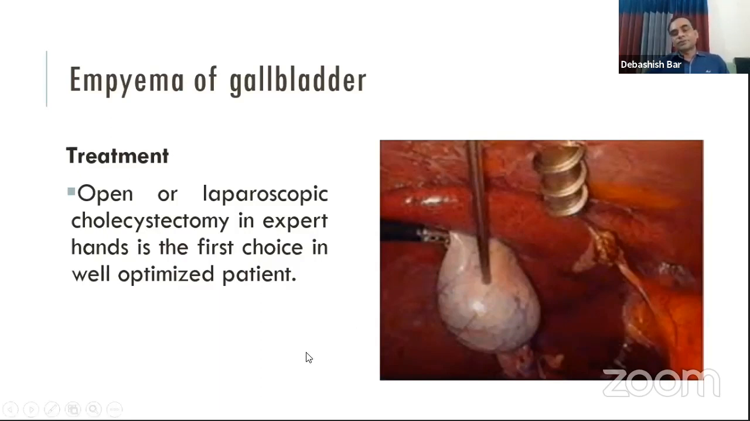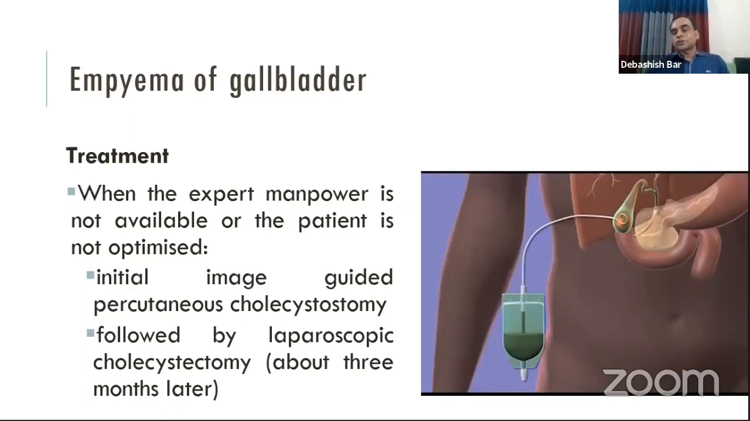The treatment is cholecystectomy. It may be done either laparoscopically or open, but this operation is very much difficult for the surgeons, and obviously the expert surgeons will do the operation. But if the patient's condition is not well, or the surgeon is not competent enough, then another option is cholecystostomy. That is, a tube is inserted within the gallbladder, and the pus is drained.